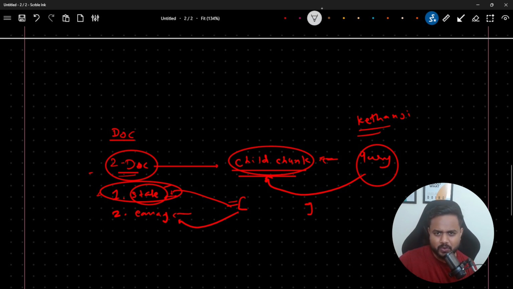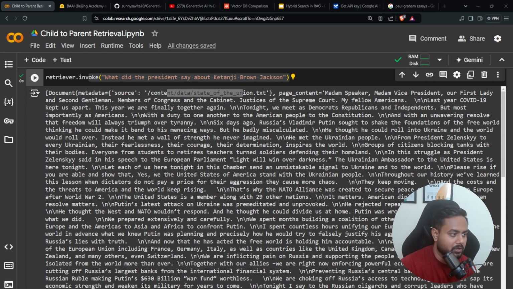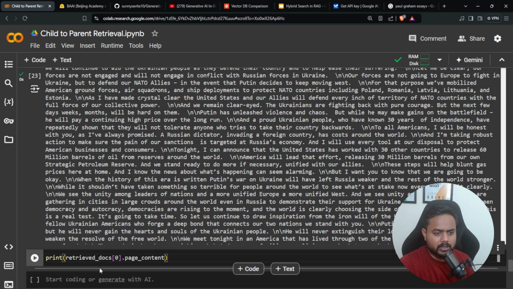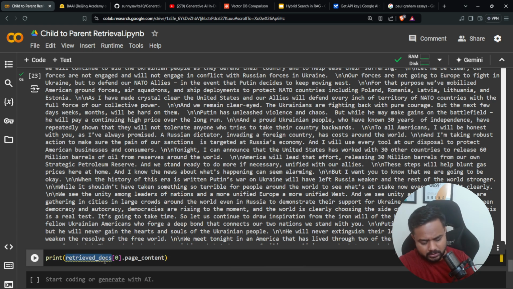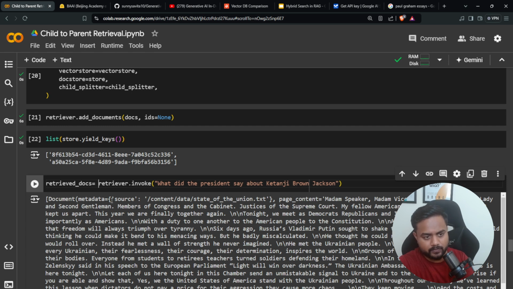But guys, just think: this document is not quite huge. Or is it? If you look at the number of tokens, you will find out. Let me show you. You can just print this thing. Here I can keep this response inside retrieved docs.